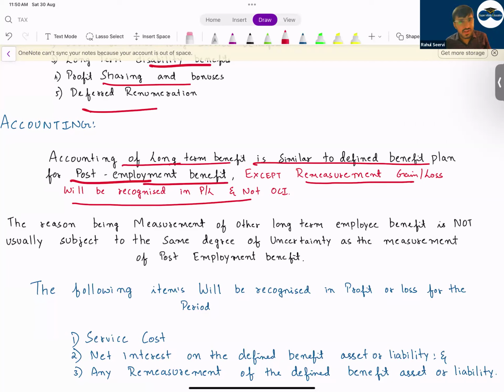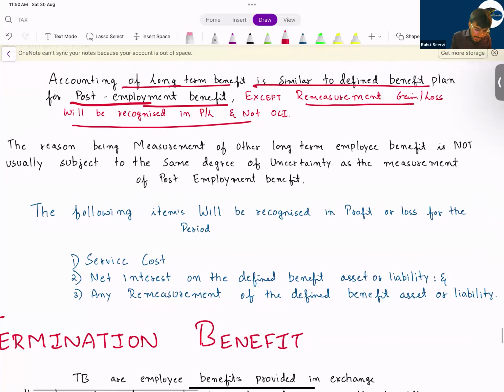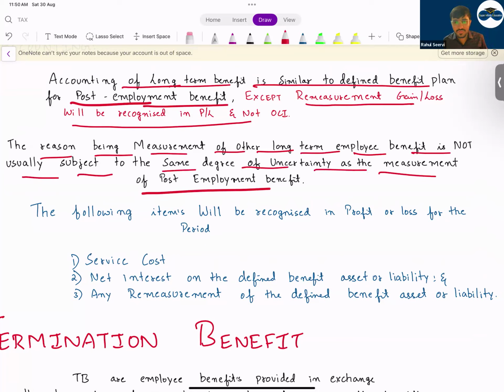I have not seen questions regarding long-term benefit plan. Most of the time the questions are regarding your termination, bonus and your post-employment benefit. The reason being, measurement of other long-term employee benefit is not usually subjected to the same degree of uncertainty as the measurement of post-employment benefits. When coming to your post-employment benefit, the uncertainty was very high because a lot of things were estimated. But here, estimate is not much.